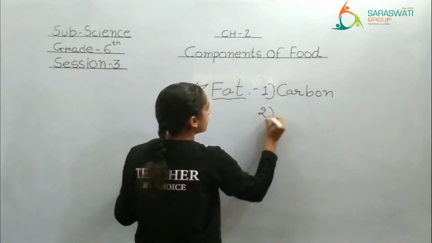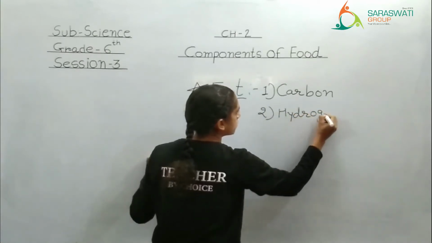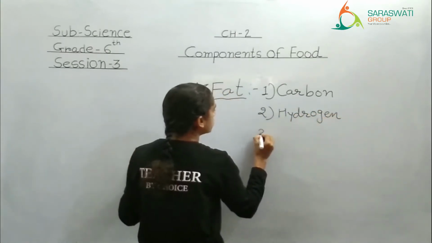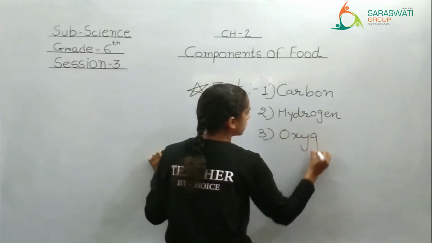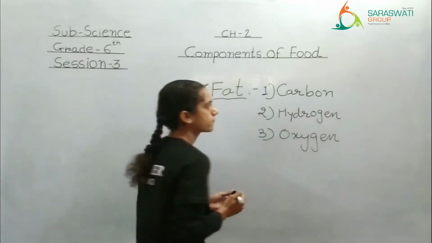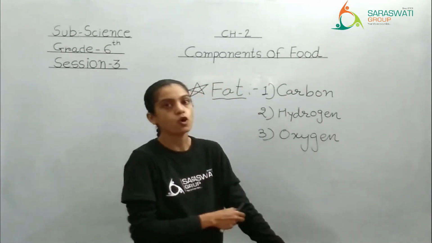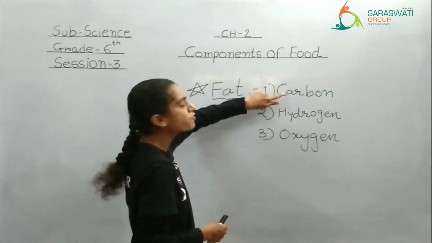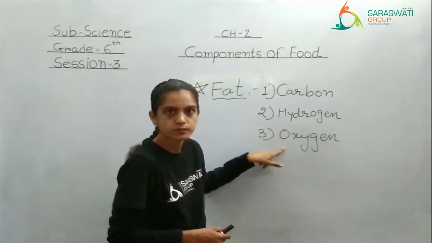The second one is hydrogen. And the third one is oxygen. Right. So fat is composed of, or you can say fat is a mixture of, carbon, hydrogen and oxygen.